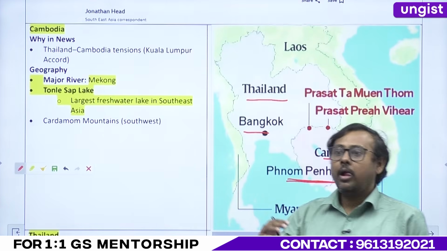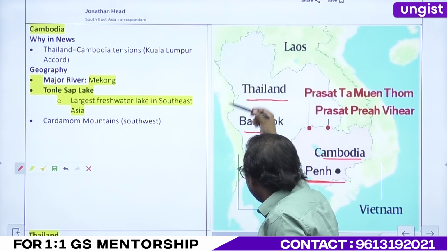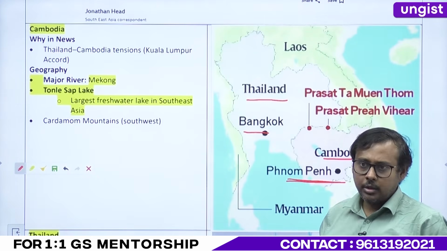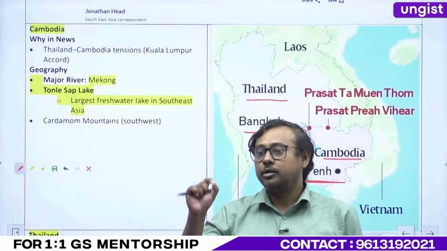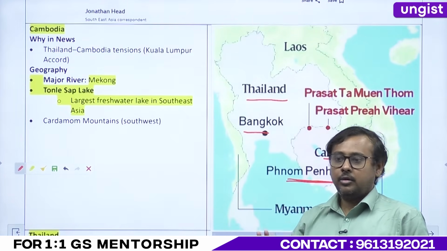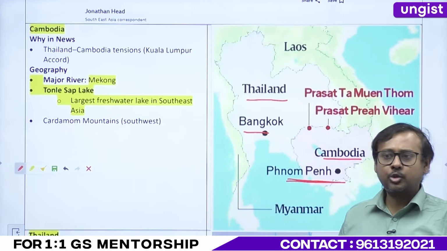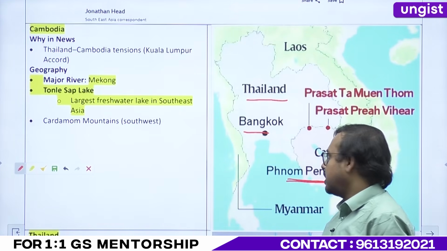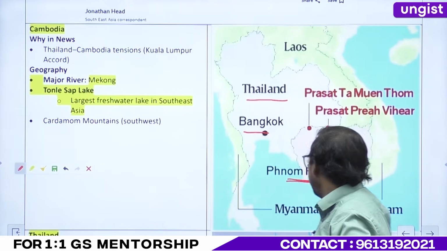right? Now, UPSC has asked a question with regard to, from north to south, where the capitals of the ASEAN countries are located. Homework is this: you have to locate from north to south the capitals, please do it. Homework is this, north to south, and also east to west, where the capitals are. So UPSC has already asked a question. In the compilation, you will get this question, right?